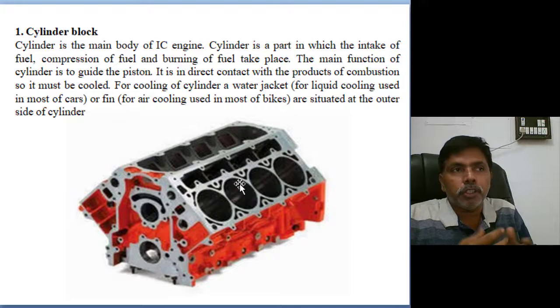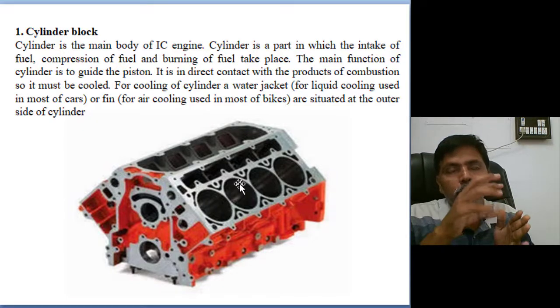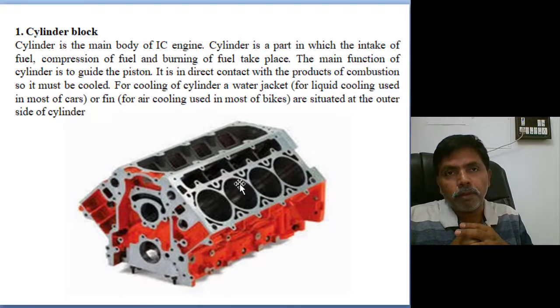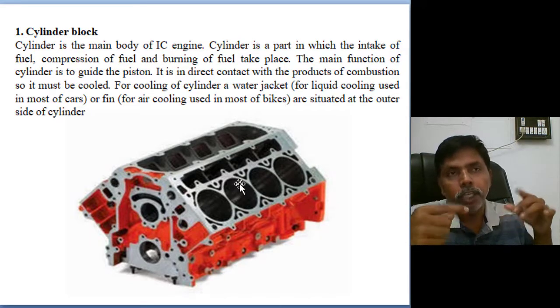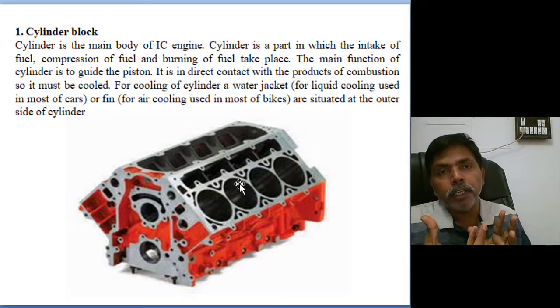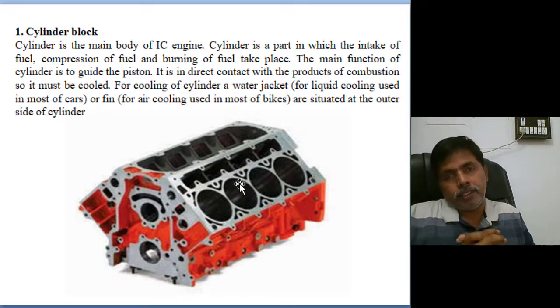Why we do this is that while lubricating, it will hold the lubricant on the cylinder walls for some time. Only then will lubrication take place. If a liner is without honing and hatching, there is no use, because it will not hold the lubricant. If it is not holding the lubricant, it will not create lubrication between the piston rings and cylinder block. For that purpose we use hardening and hatching.